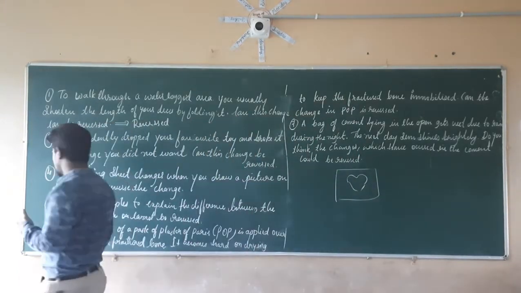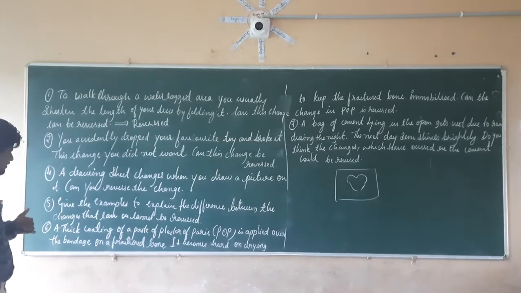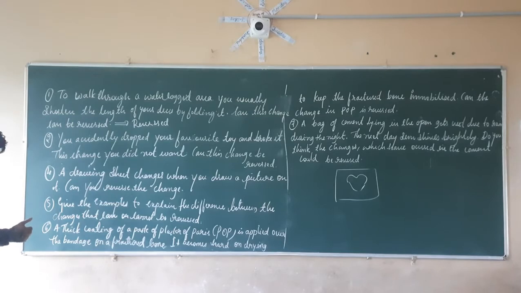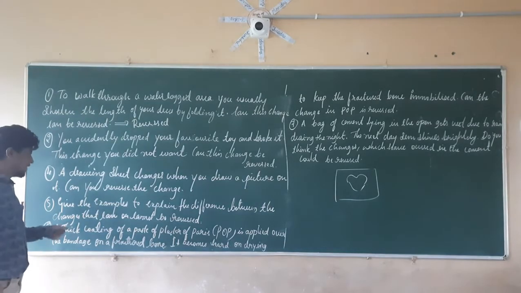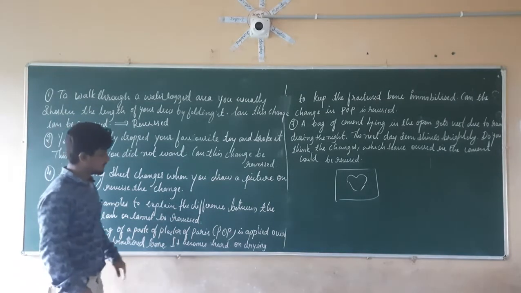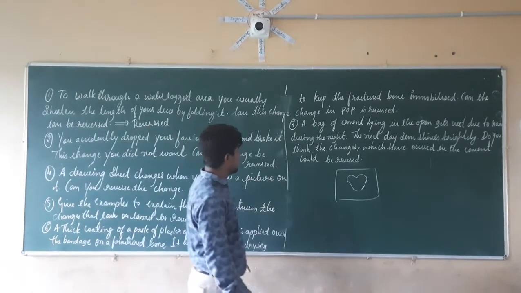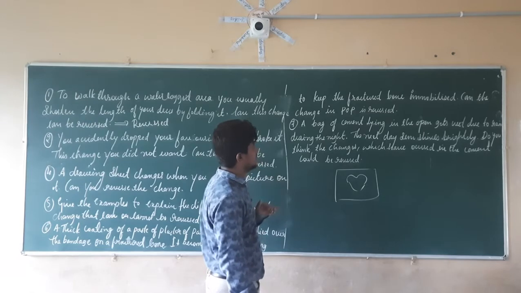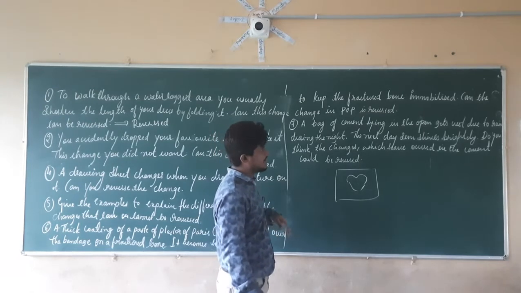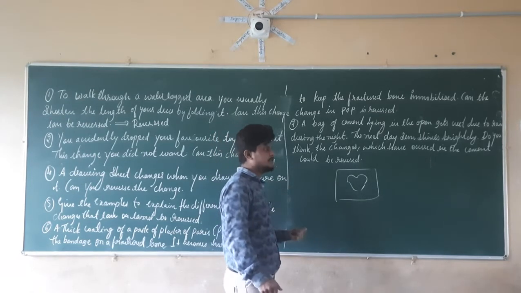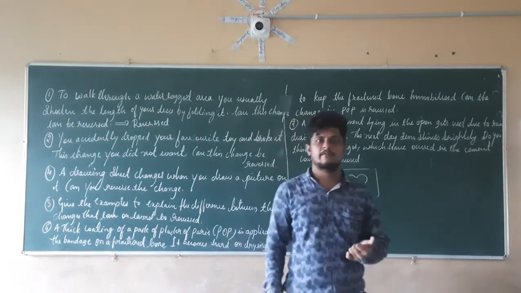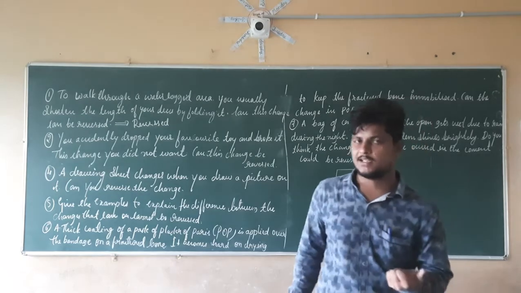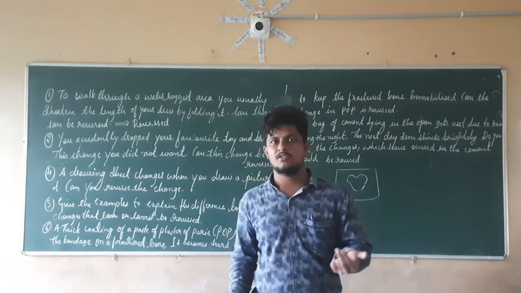Now let us consider question number 6. A thick coating of paste of plaster of Paris (POP) is applied over the bandage on a fractured bone. It becomes hard on drying to keep the fractured bone immobilized. Can the change in the POP be reversed? If you remember, when a bone is broken or fractured, they do the bandaging on that fractured bone.